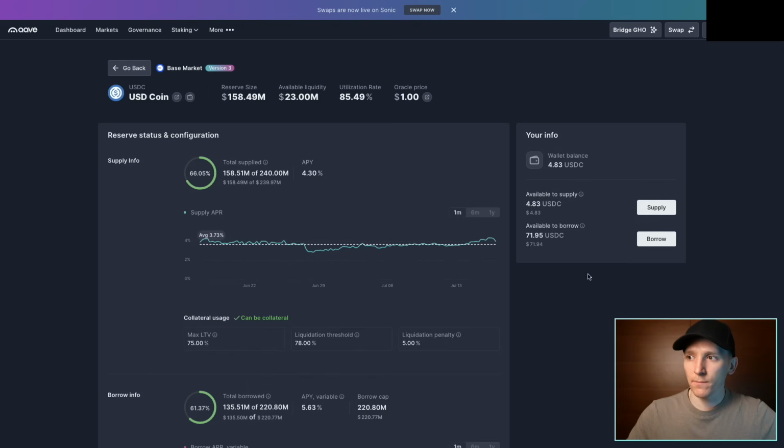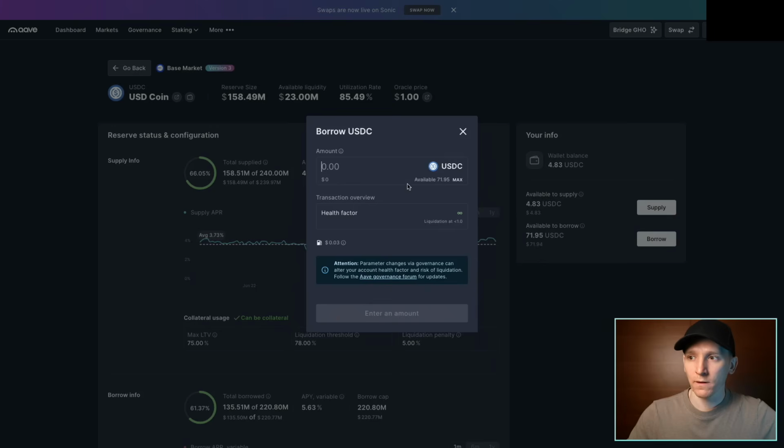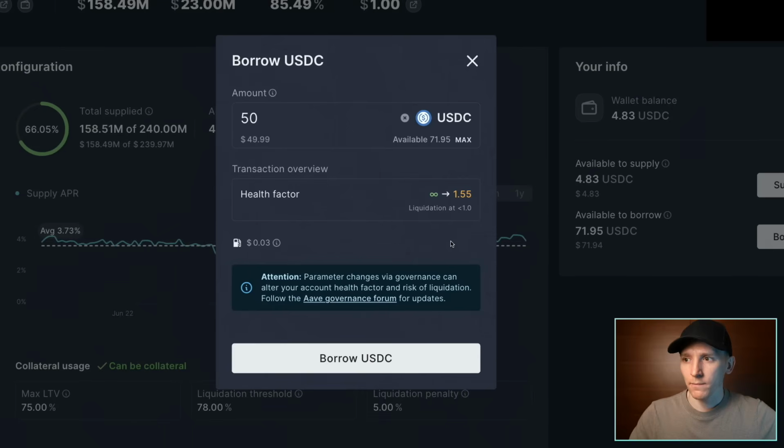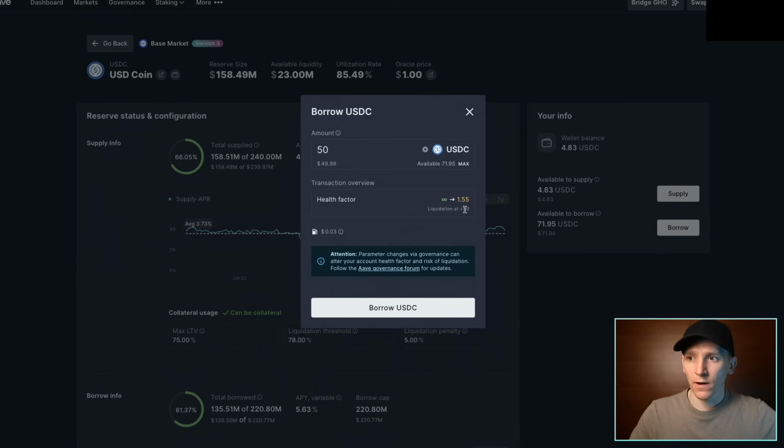So you can see here available to borrow is around $72 worth. And that's because we have collateral on the system. So now I can borrow USDC. Let's say I want to borrow $50. You can see the health factor is 1.55, right? Because we're seeing a liquidation at under 1, right? So that's fine. If I have $70 of collateral, let's actually borrow a little bit less, right? You can see that the health factor is now a lot better.